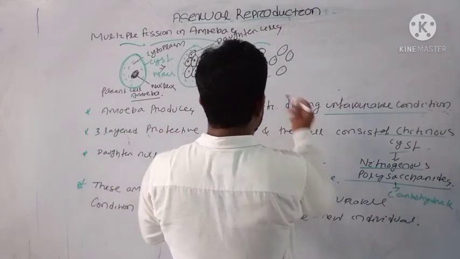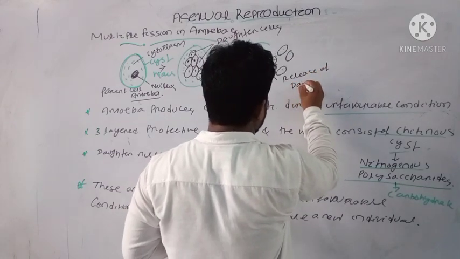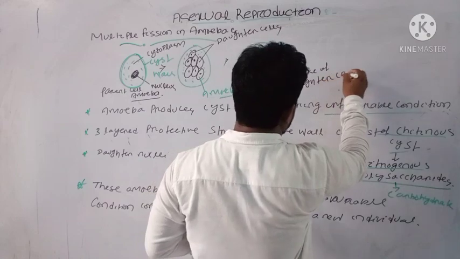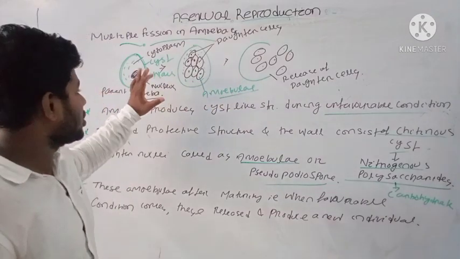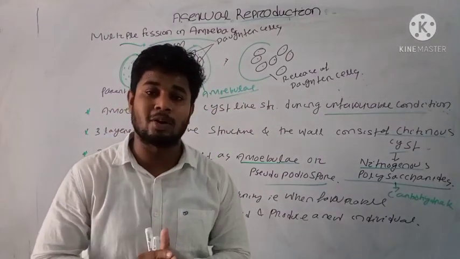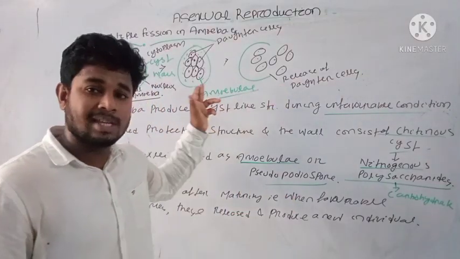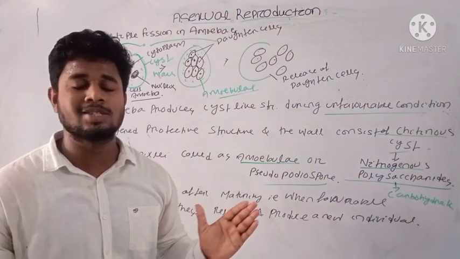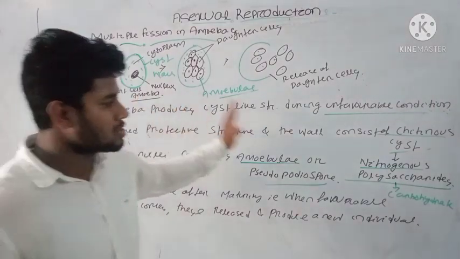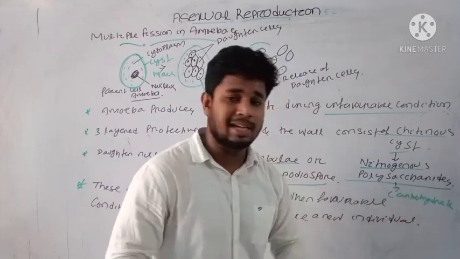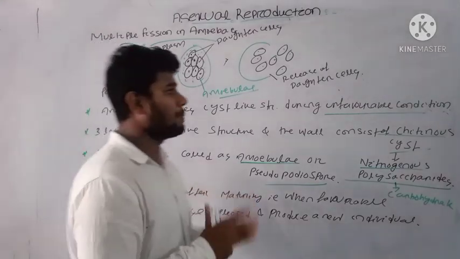Release of daughter cells. Here you can see each structure present in the amoeba has the capability of producing a new individual, and when the favorable condition arises, this cyst structure is released to the environment and can produce the new individual. The cyst wall, composed of nitrogenous polysaccharide material, provides protection against most unfavorable conditions.